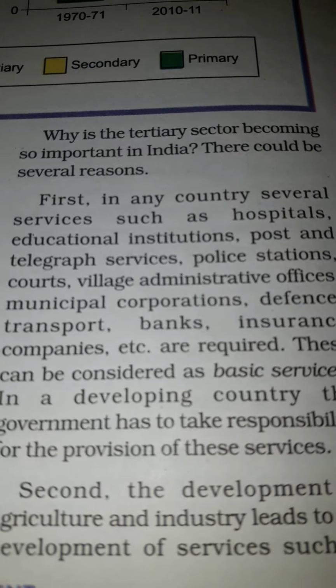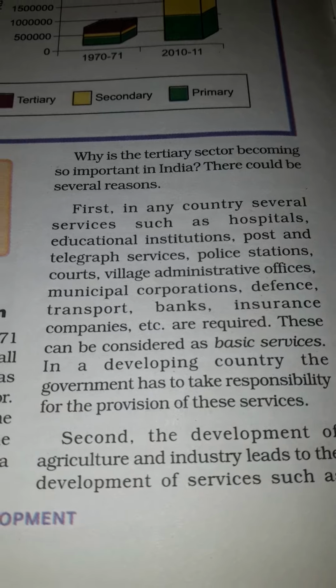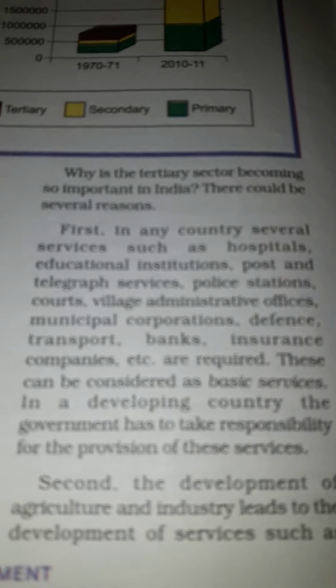That is why many people are still unable to afford these basic services, but getting them is very important, otherwise people won't be able to live their life. So in India these services are still being provided by the government, and only then can people live.